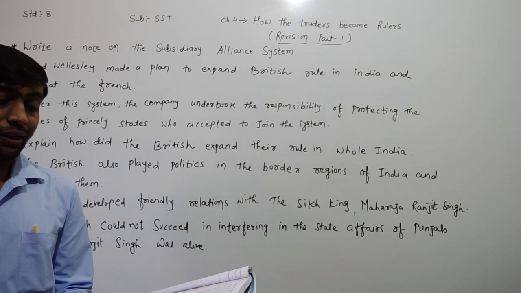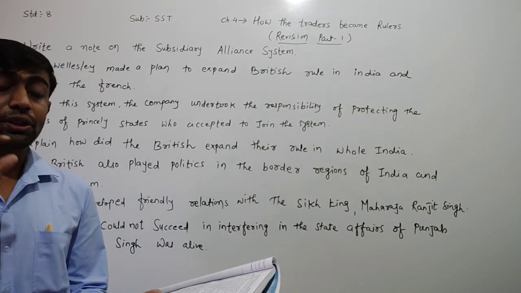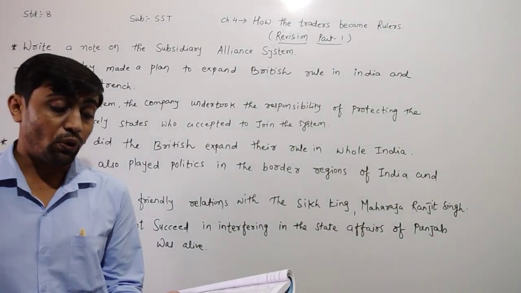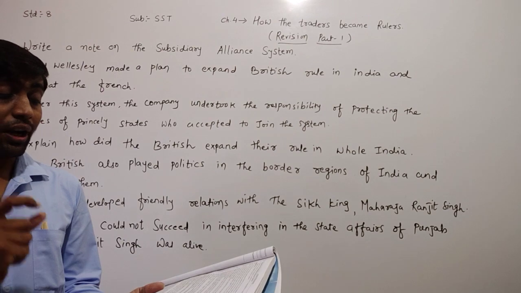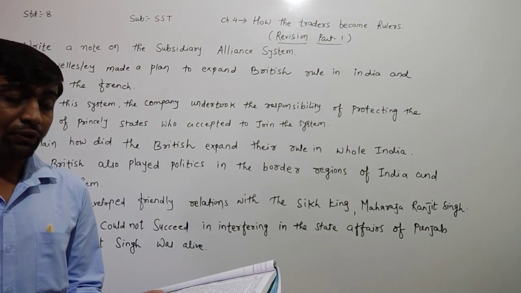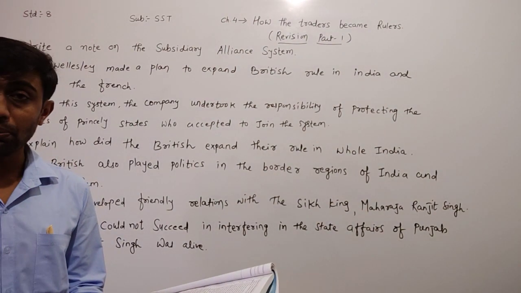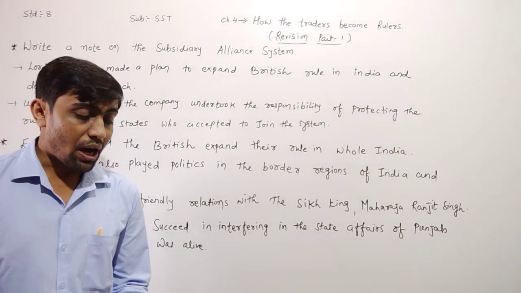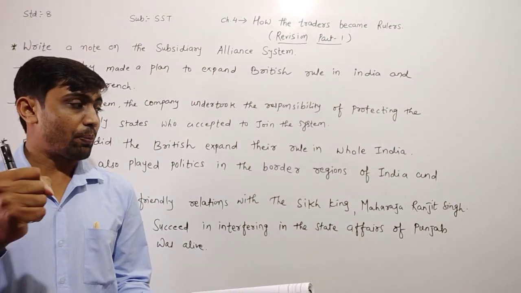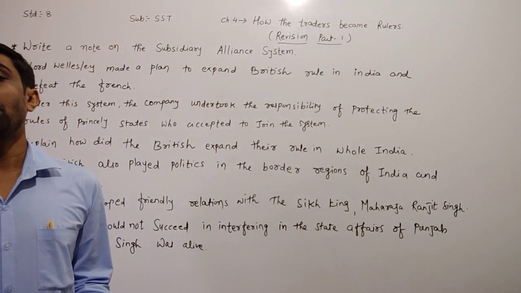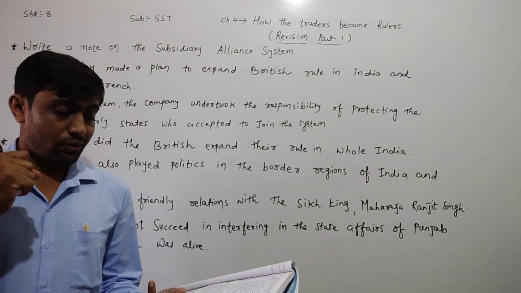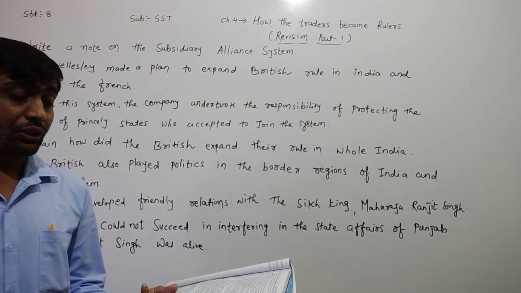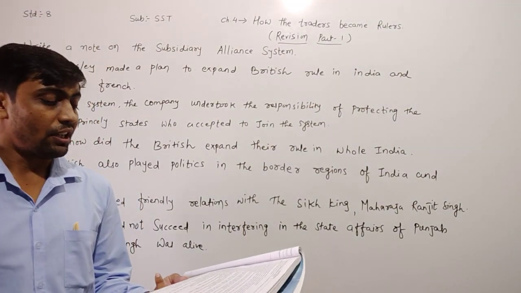Later, keeping in mind the increasing power and strength of the Sikhs, the British tried to capture the Sikh territories. However, this was not possible as long as Maharaja Ranjit Singh was alive. Who was the Sikh king, the powerful ruler of that time? Maharaja Ranjit Singh was a strong and powerful ruler of his time.